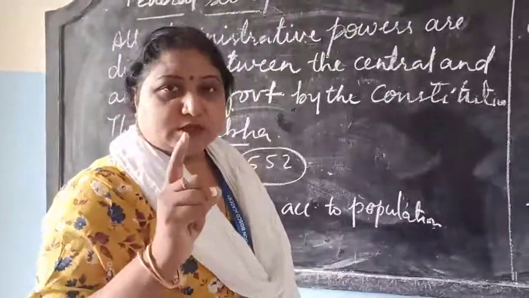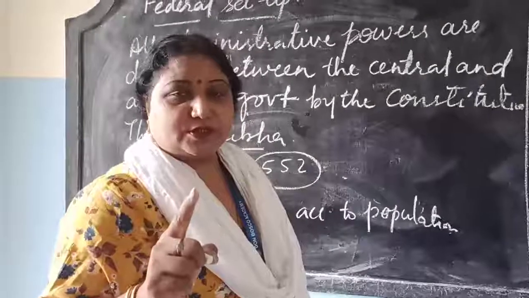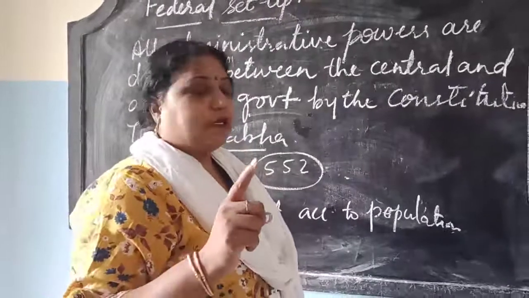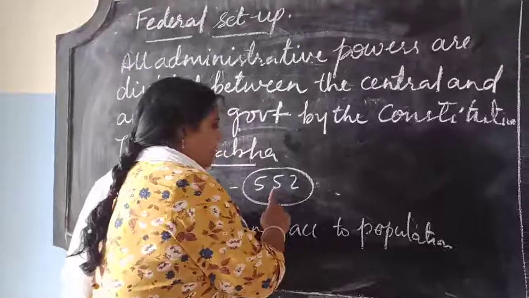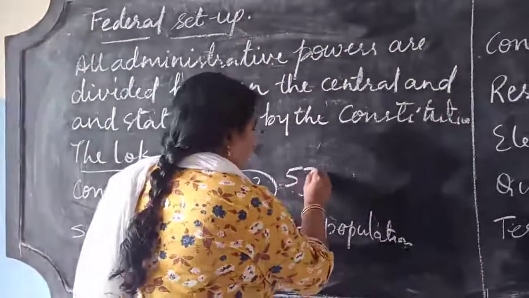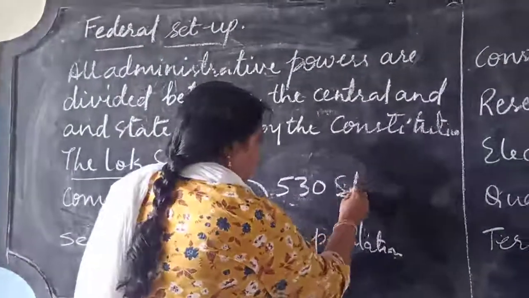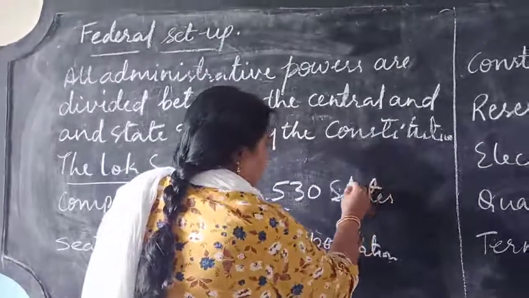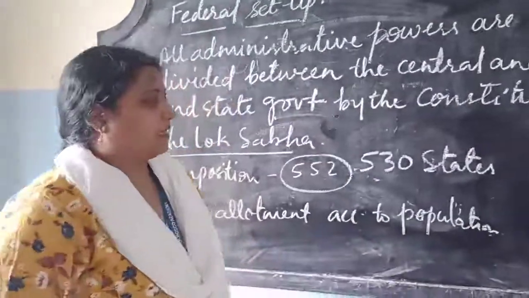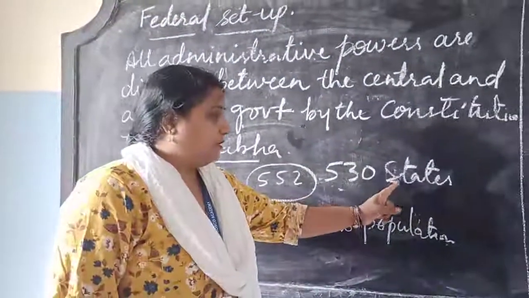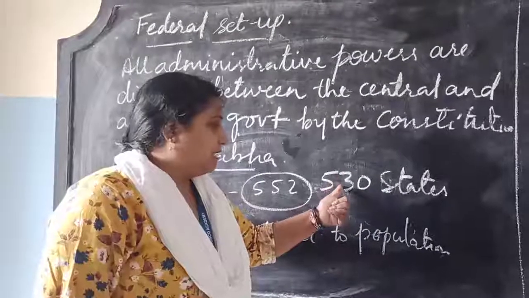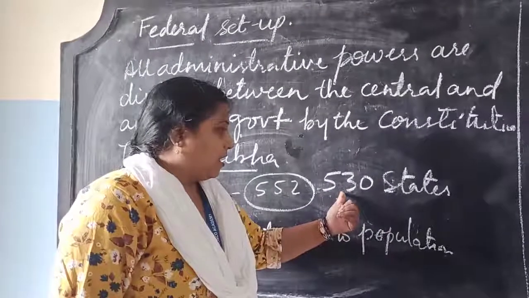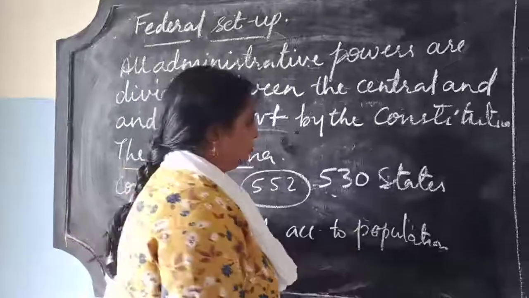552 seats. The Lok Sabha as per our constitution is given 552 seats. Out of 552 seats, 530 seats are given to states. Means the states have got the power to elect their representatives. How many? 530.